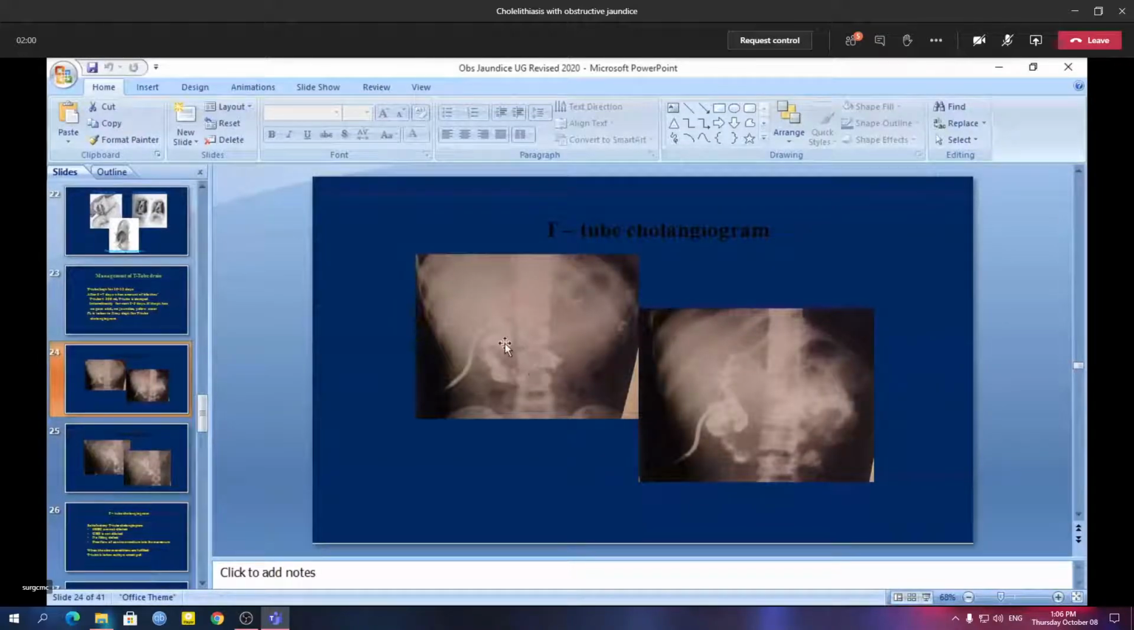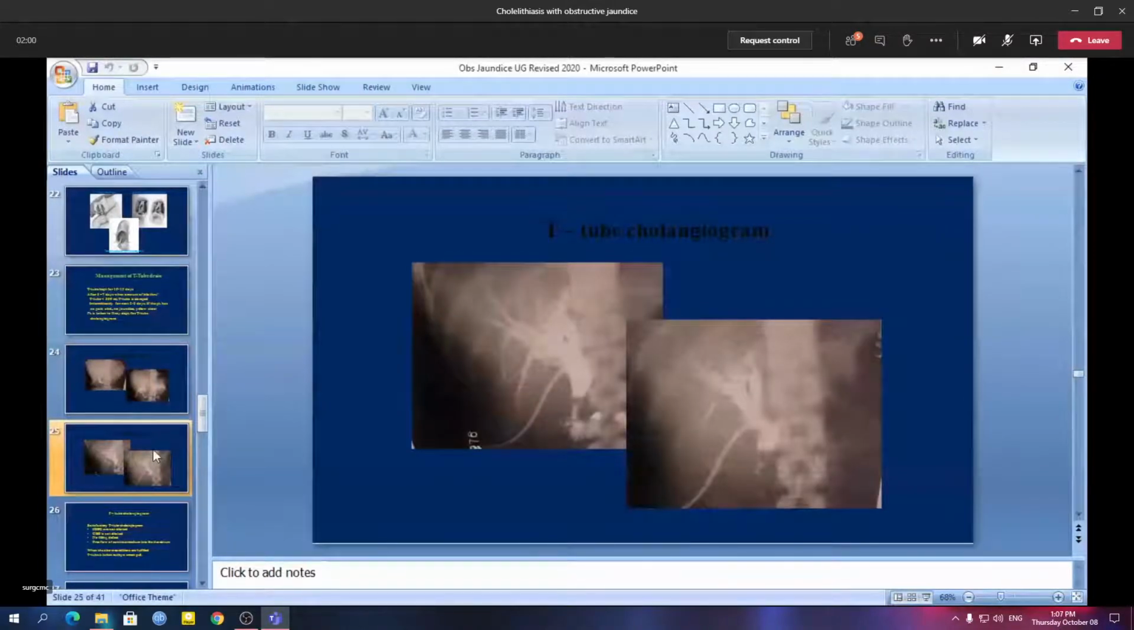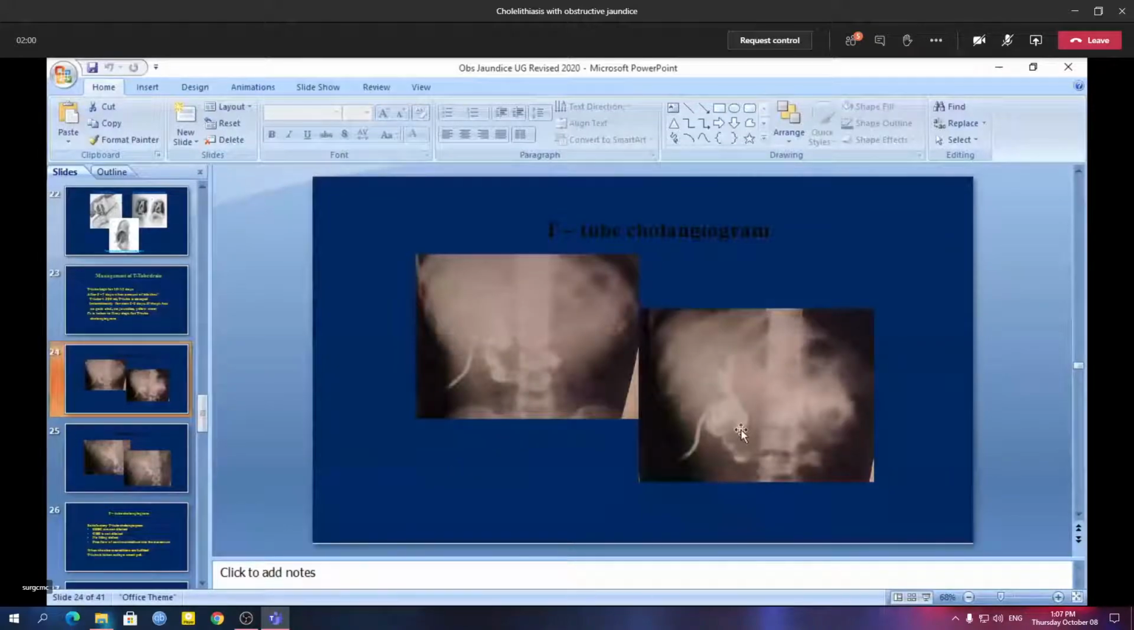You can see here the contrast media is coming to the duodenum freely, and there is no filling defect in the common bile duct. That means there is no leftover stone. So we are ready to take out the T-tube now.